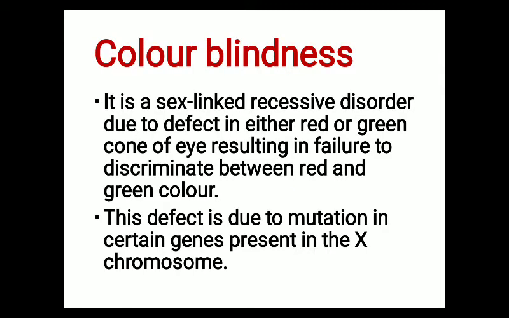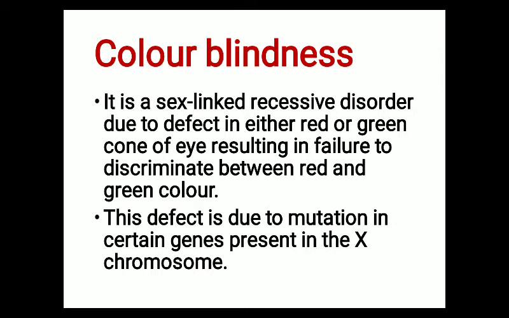Color blindness is a sex-linked recessive disorder. What is the meaning of a sex-linked recessive disorder? It simply means that the allele, the gene which causes this color blindness disorder, remains present on the X chromosome.